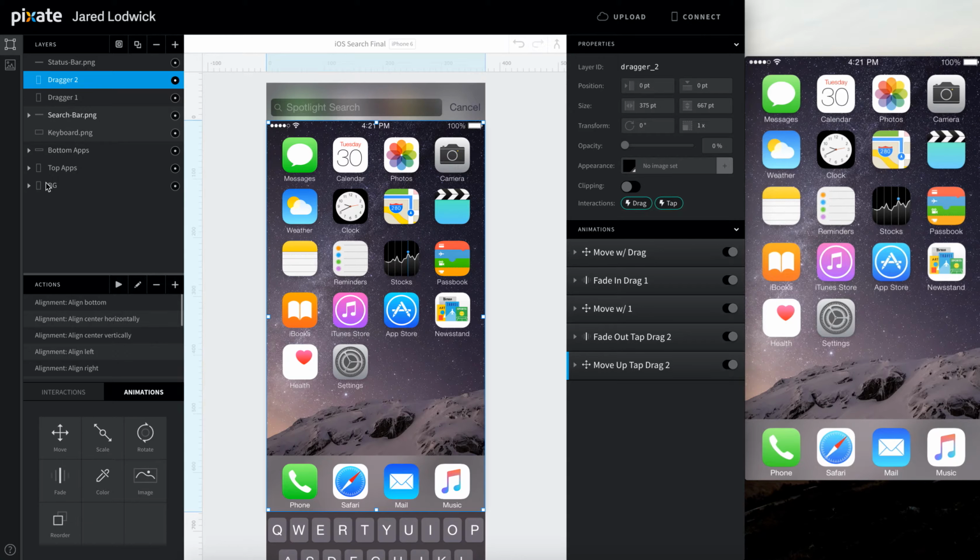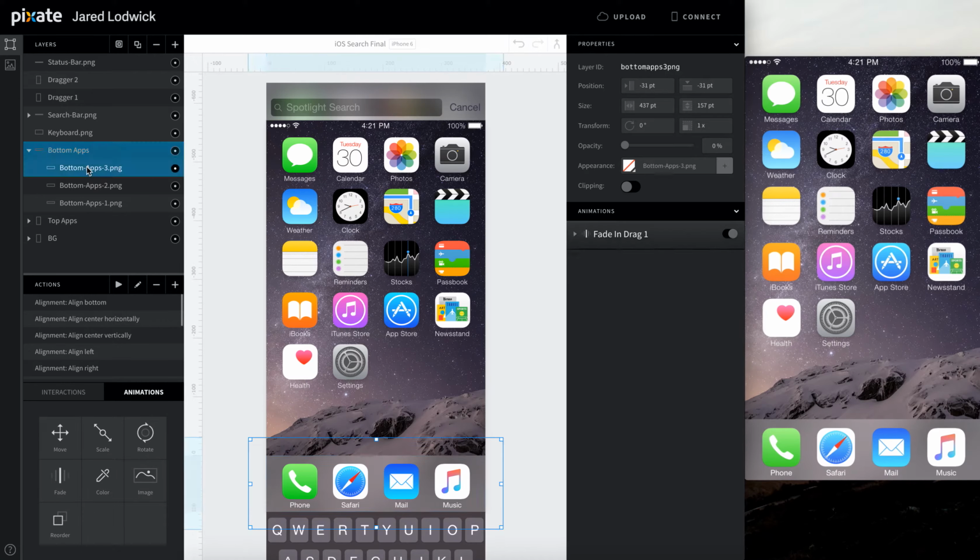Okay, so now let's come into our layers. We'll start with the keyboard. We'll add a move animation here. Let's call it move down, tap, drag 2, based off of tapping. We want its top to go to the bottom of the screen, which is 667. We'll leave that 0.2 second duration. Then we can come into our apps. We'll start with our bottom apps and add a fade to all of these.